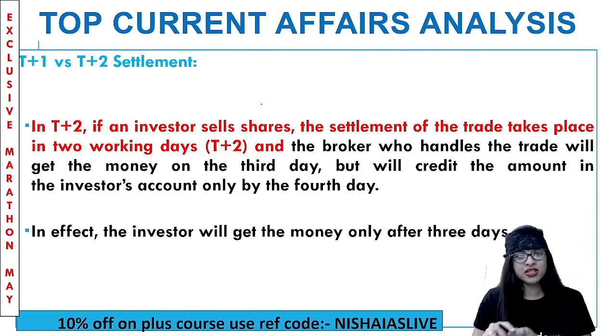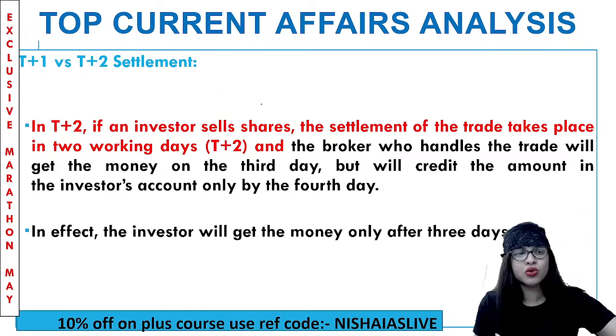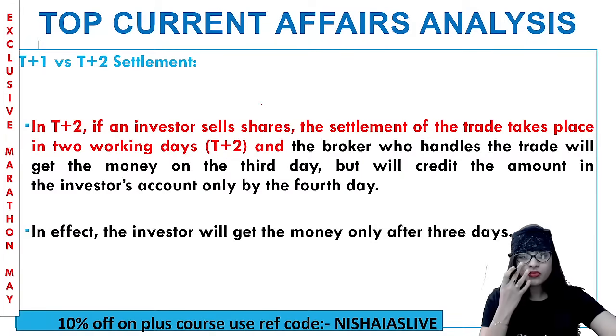I told you what is T+1. Both are settlements only. What is T+2? It's plus 2 days.